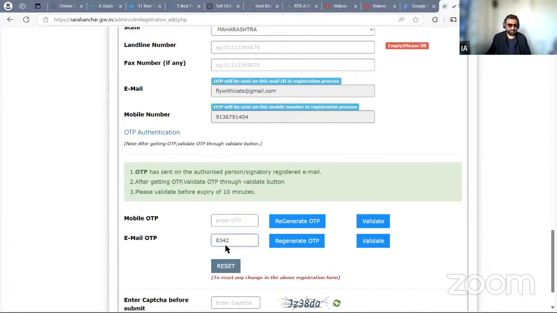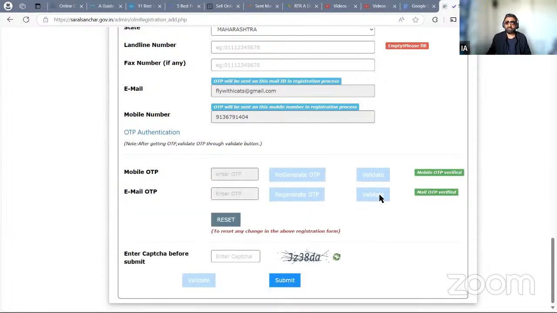8342 is the email OTP I've got. And mobile OTP, let's check. Surprisingly, I first got the email OTP, then the mobile OTP, although I validated the mobile OTP first. 2582. We have to click on validate and validate. This is one application where you'll have to click a lot of validate, validate, validate. Now, one more captcha is required. Now, remember, we are first making a new account.